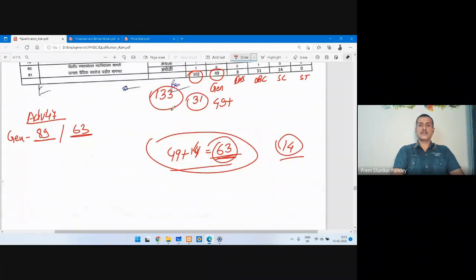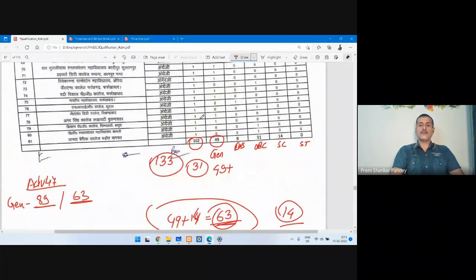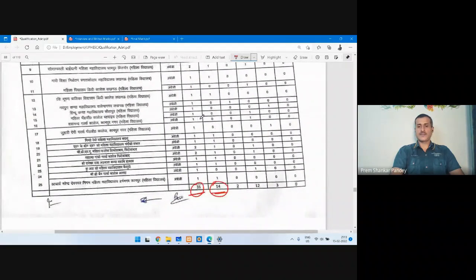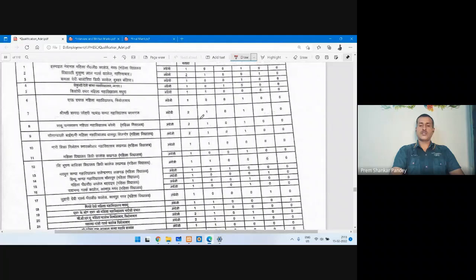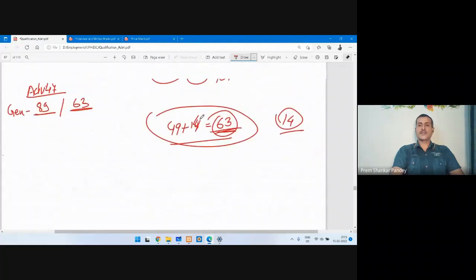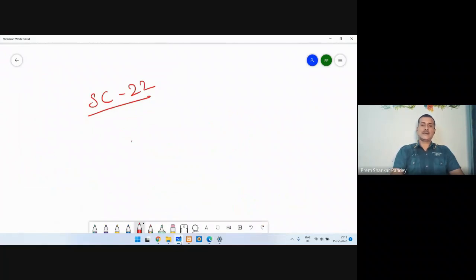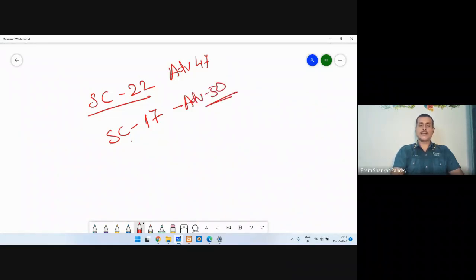So you can see here that for SC, there are 14 vacancies for co-education and 3 vacancies for girls or women's universities. So I can say that 3 plus 14, total 17 vacancies. So for SC, 17 vacancies in this advertisement, advertisement number 47. So 5 seats are less. So let us see what will be the cutoff for the 17th candidate.